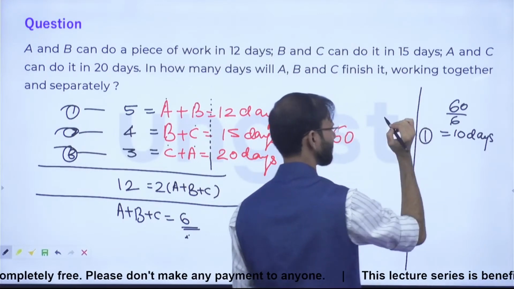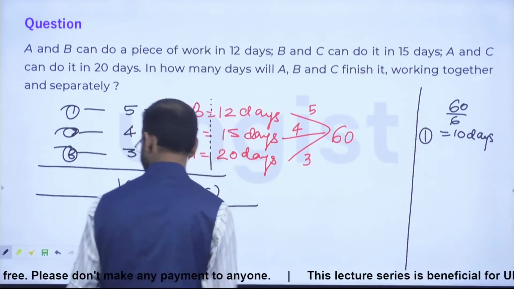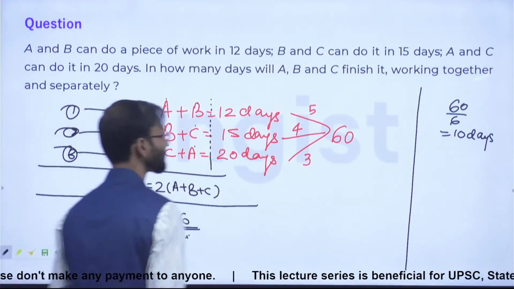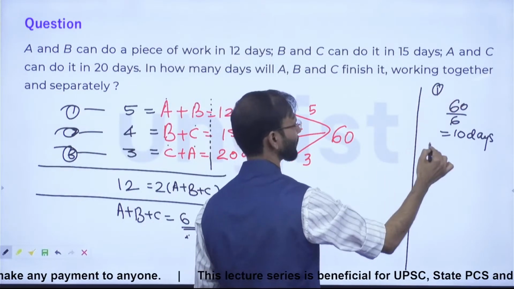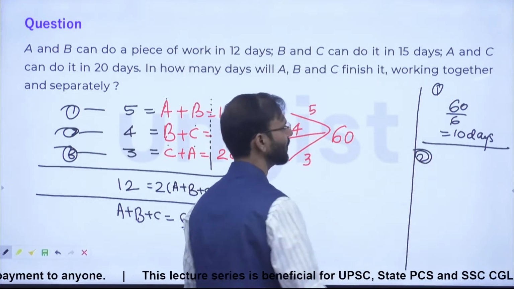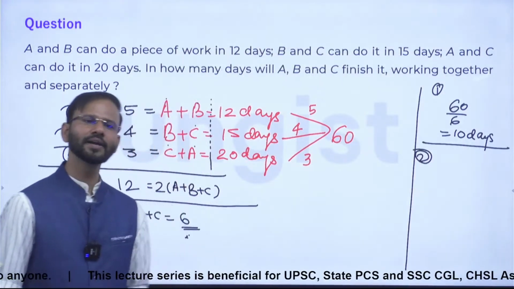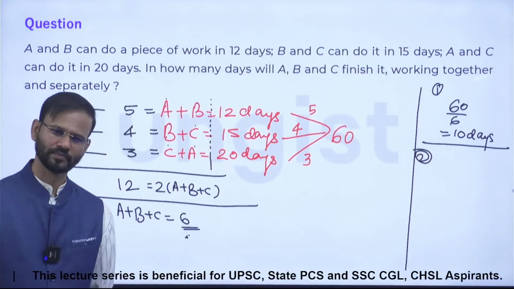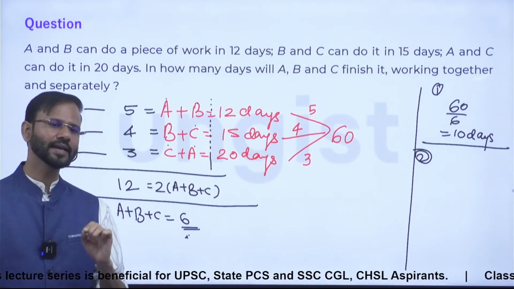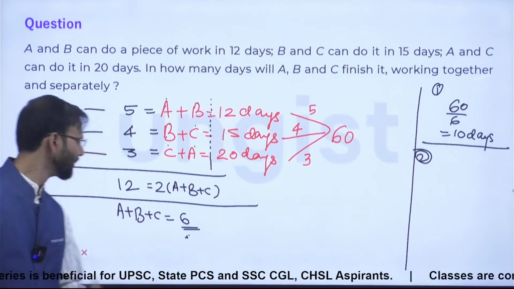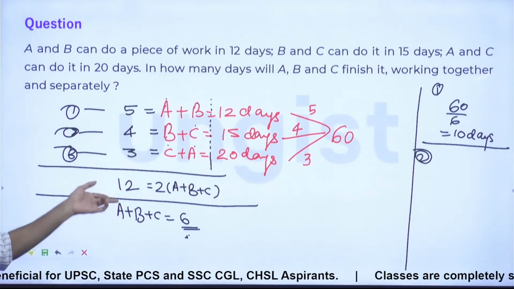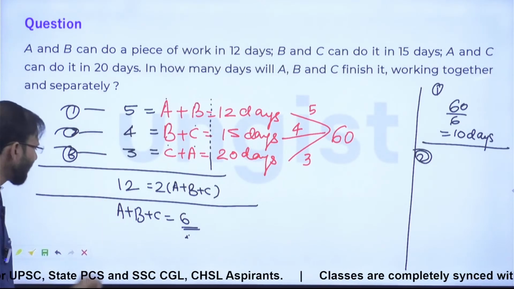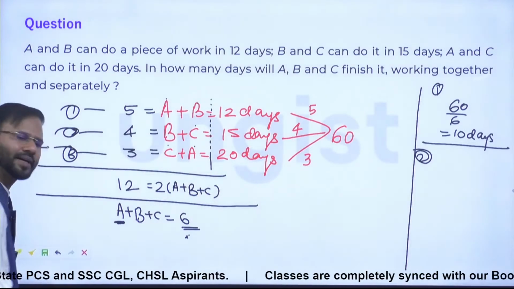This is question number 1. After that, question number 2. In how many days can A do that work? Correct? So all of you, just think about that. You have to find A, right?